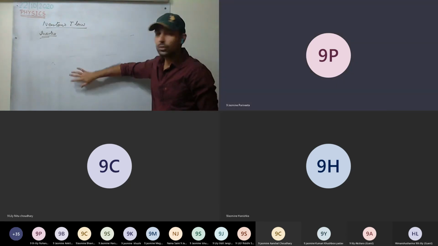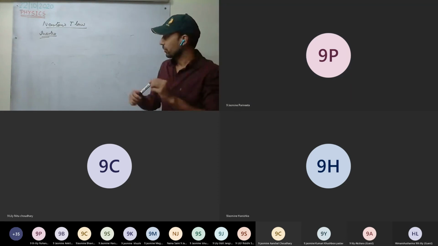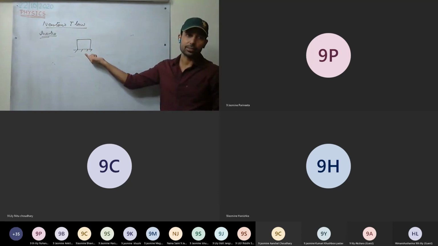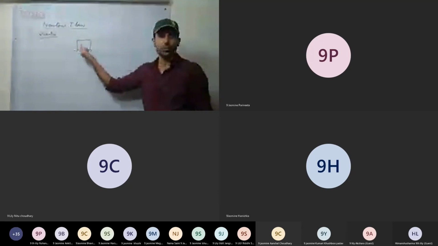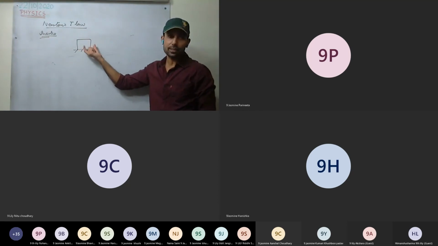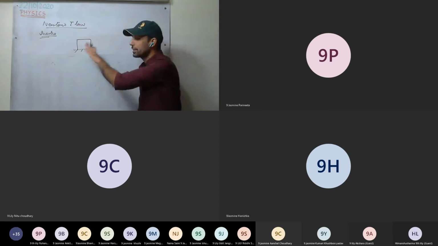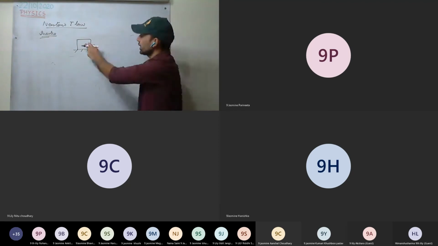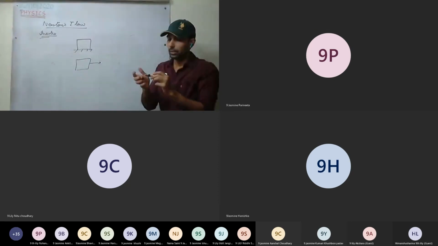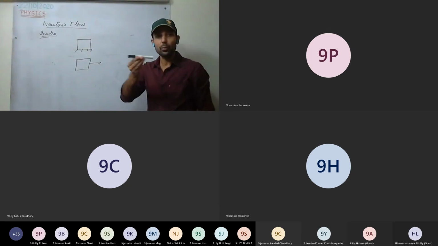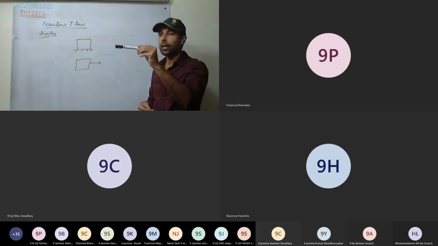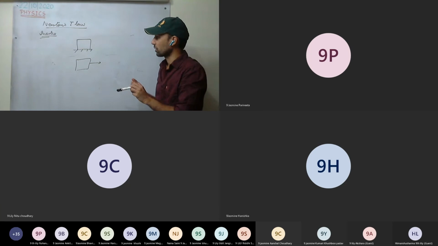Okay, so these are Newton's laws. So what does Newton say? If your body is at rest, it will always remain at rest unless a force is applied on it. So this body does not want to change its state unless a force is applied on it. We need to apply some force on it to move it, to change the state. And if a body is in motion, and if no force is applied on it, it will keep on moving in uniform motion. That is, it will keep on moving with the same speed and in the same direction. This is Newton's first law.